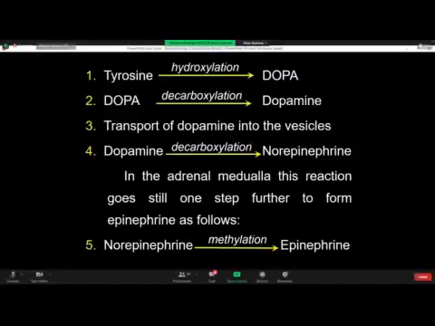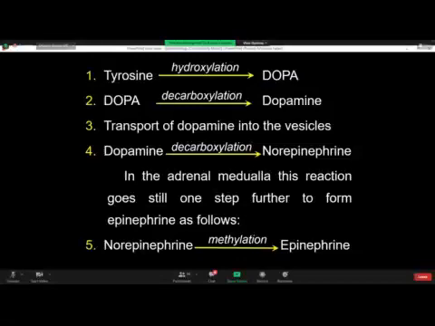dihydroxyphenylalanine. So this dopa is decarboxylated, that is, the carboxyl group is removed, and it is converted to an inhibitory neurotransmitter called dopamine. The transport of dopamine into the vesicles occurs, where further hydroxylation occurs, and dopamine is converted to another neurotransmitter called norepinephrine. This norepinephrine is formed mainly in the post-ganglionic sympathetic nerve fibers, and partially in the adrenal medulla.